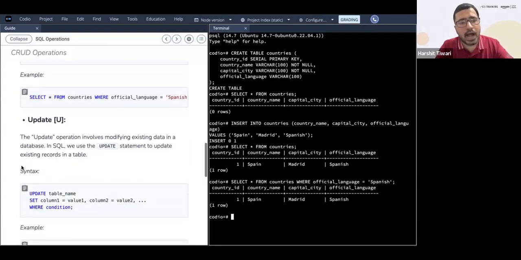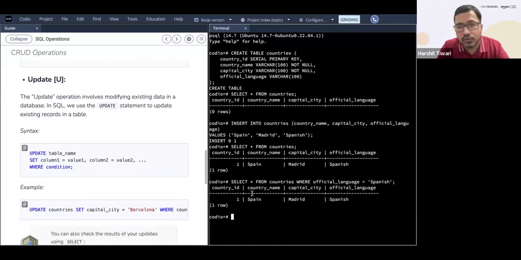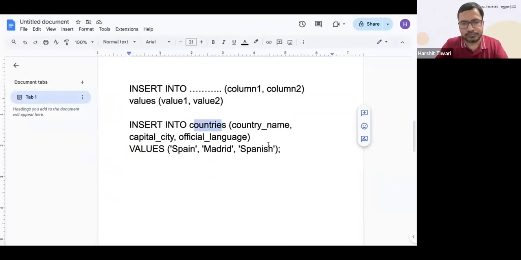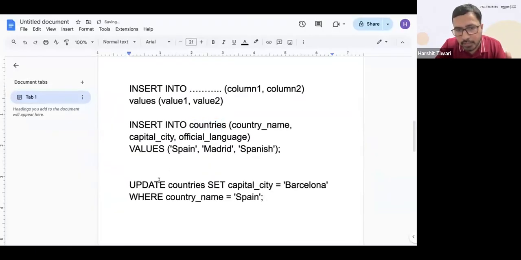All right, update. If you notice, update is working on updating the data. What you do here is update. Update is the command, and then you have the name of the table. Update countries. Now you say set. You say set which column equal to what. So you say update countries, set the capital city equal to Barcelona. The capital city has to be set to Barcelona.